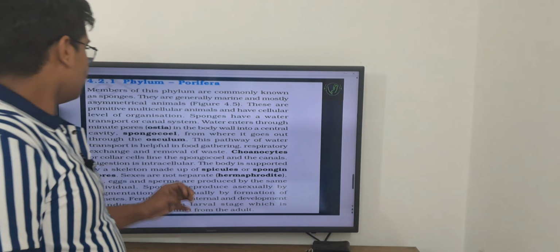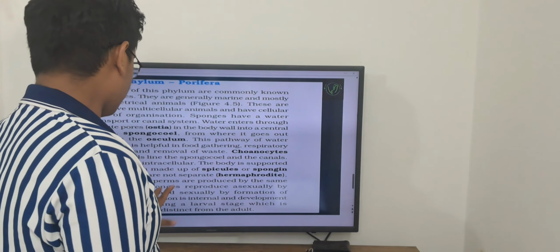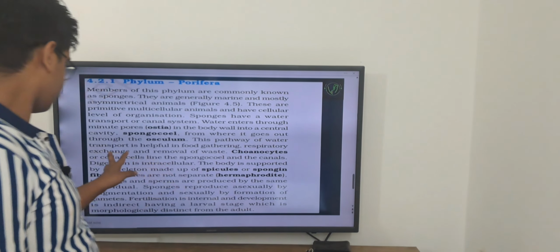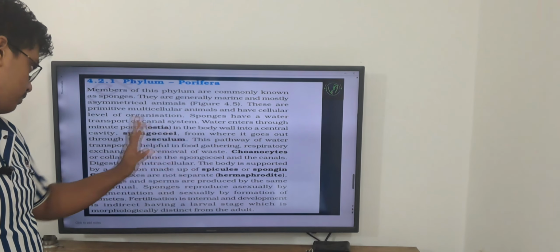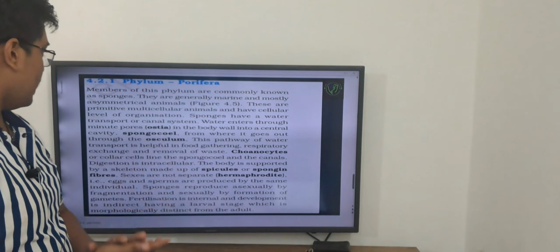Completed? Okay. So now, my dear friends, let's quickly read the NCERT. All the points are covered in this NCERT. So now let's start reading.